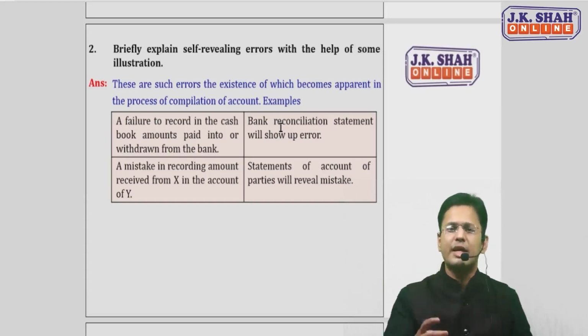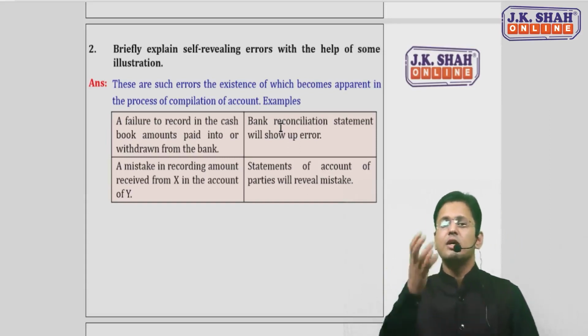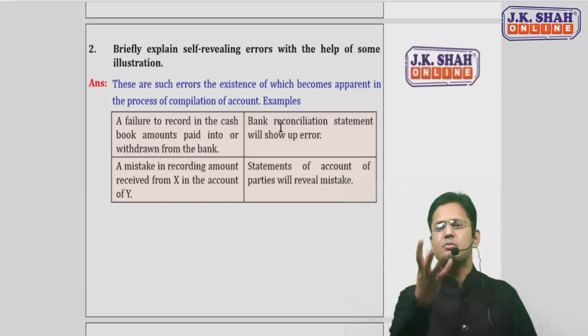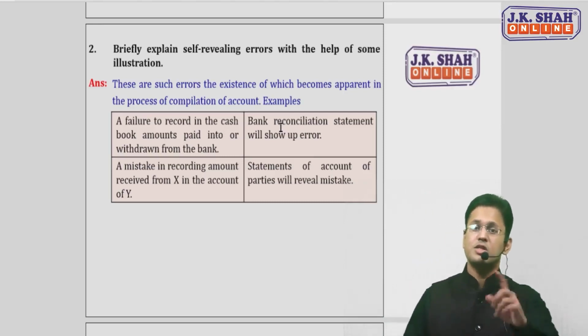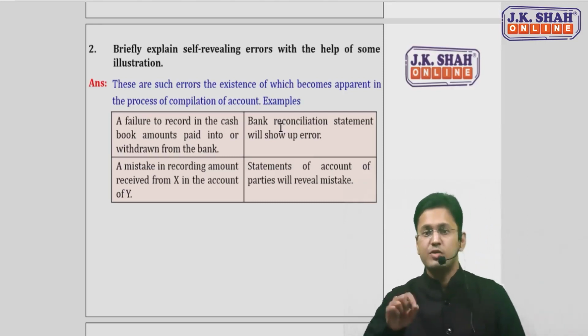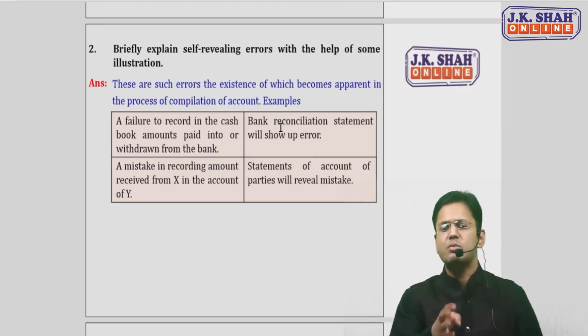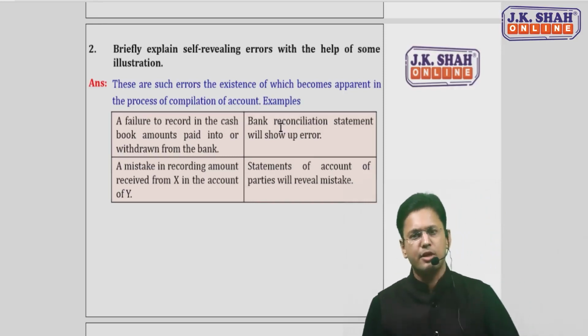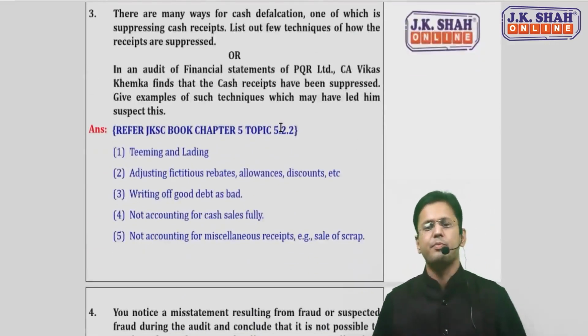So those errors, the existence of which becomes clearly apparent when you are compiling the final accounts, are known as self-revealing errors. Now this is a question given in the study material, so we had to take this because it is an out-of-the-box question. It's already done in the classroom lectures also. We are covering the study material questions also, everything that is there in the module.